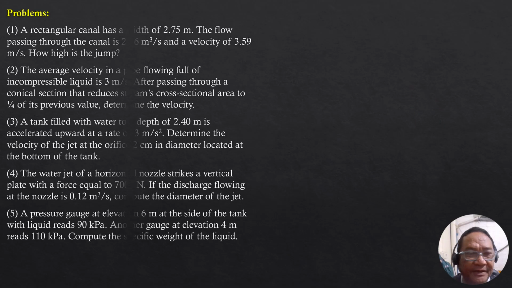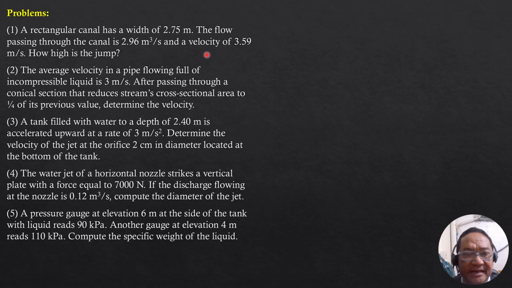So for the first problem, a rectangular canal has a width of 2.75 meters. The flow passing through the canal is 2.96 cubic meters per second and a velocity of 3.59 meters per second. So how high is the jump? This problem is frequently asked about hydraulic jump. I hope that you are able to master it by recalling the formulas.